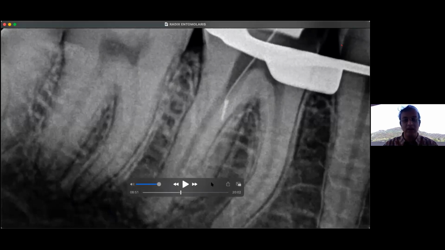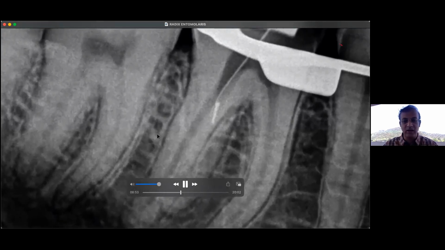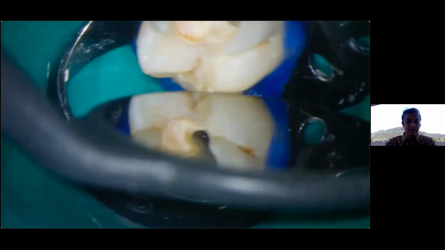And now it's not only that we have an extra canal, an extra root, but we have a broken instrument there, which I also need to remove. Other canals have been prepared to 25.4%. So this is the broken instrument which you can clearly see, right?